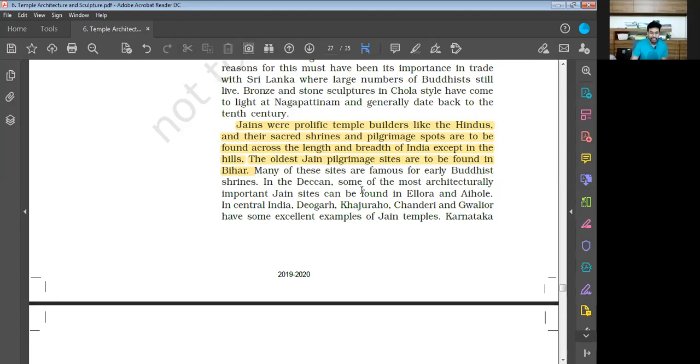In the Deccan, some of the most architecturally important Jain sites can be found at Ellora and Aihole. So these are the two important places in the Deccan where we find Jain temples. What are those places? Ellora and Aihole.